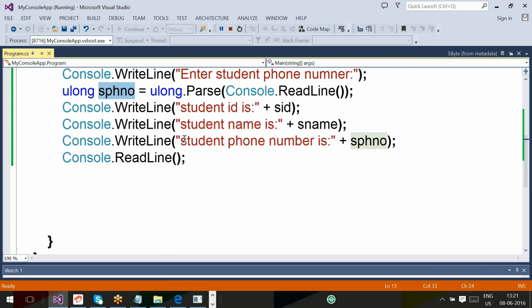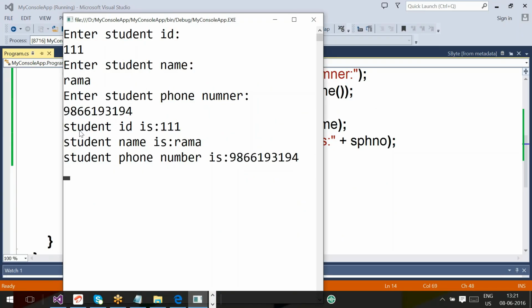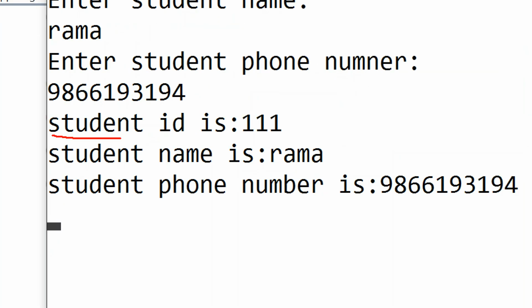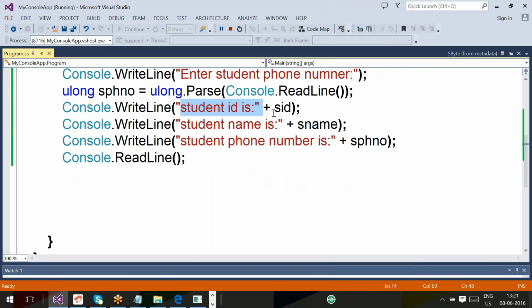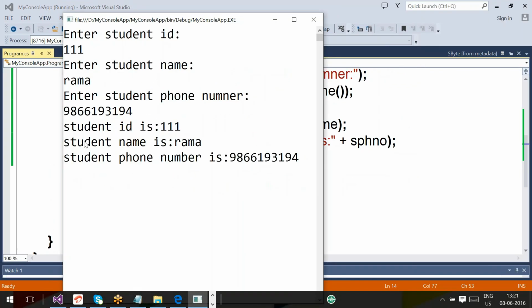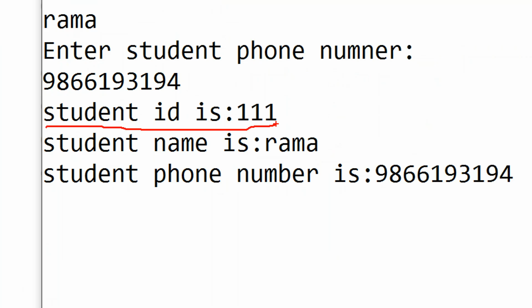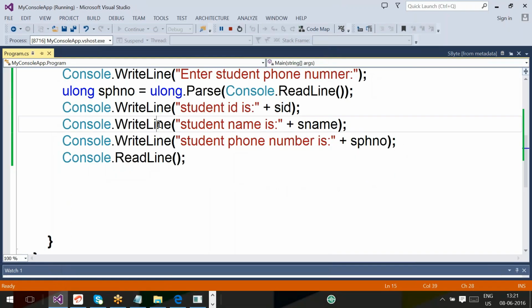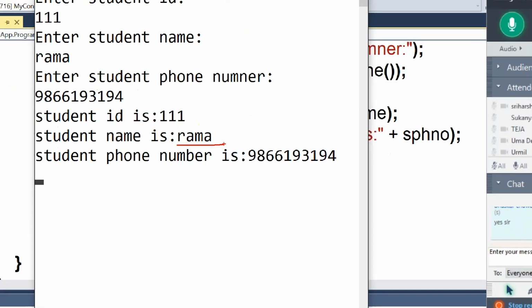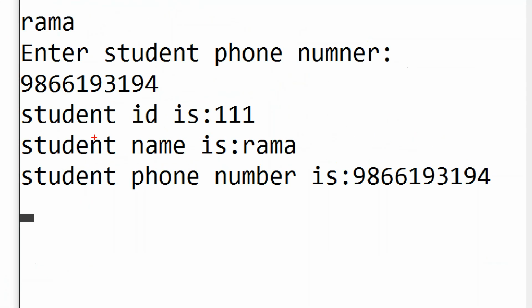Next, control will execute Console.WriteLine. This WriteLine method will print the given value: Student ID is, and what is that value? SID, which is nothing but 111. After printing this, the WriteLine functionality is printing the value and moving the cursor to the next line. Next, control will execute Console.WriteLine: Student name is, and what is that? sname, which is Rama, and it will move the cursor. After printing this value, it will move the cursor to the next line. WriteLine's functionality is printing the value and moving the cursor to the next line.